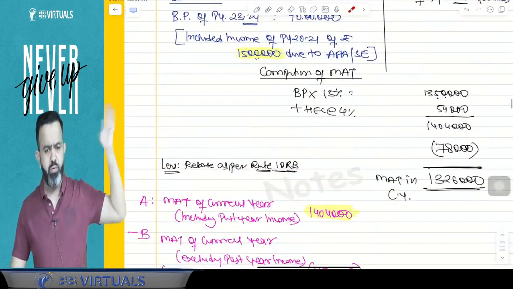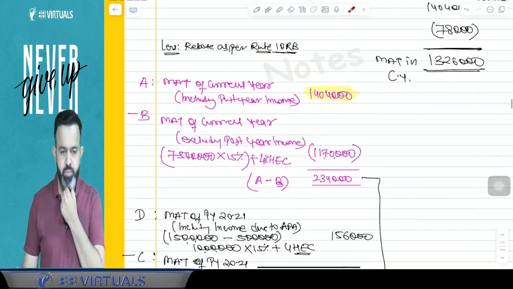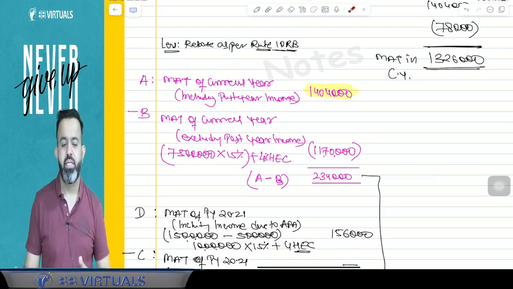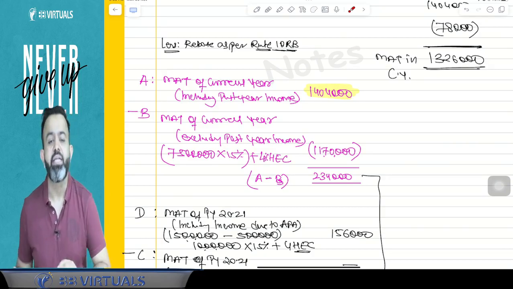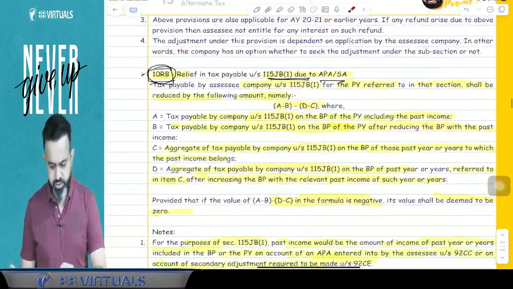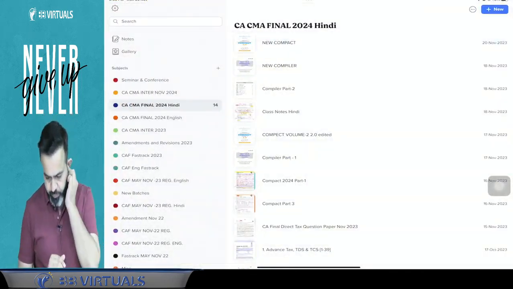So this was one part. If you do not read anything and just remember this example, that's enough. That is applicable only if the earlier year income is included in the current year book profit due to the APPA or secondary adjustment. Done, Manoj Raj, done. This is the MAT. So this was all about your second volume.